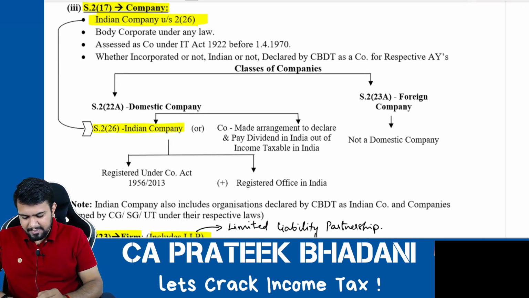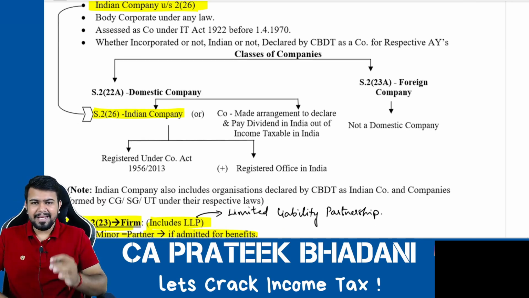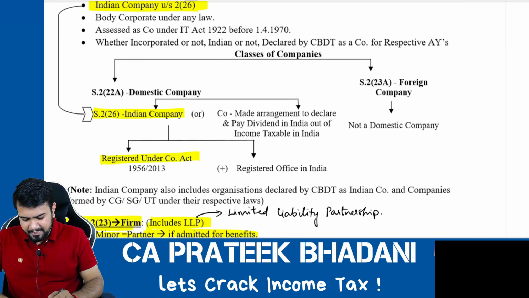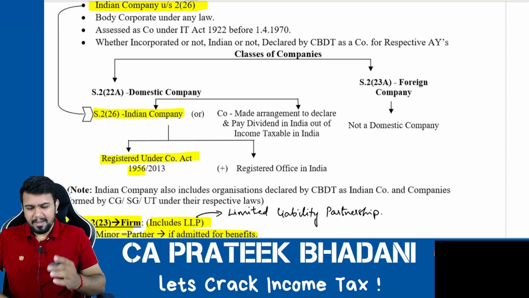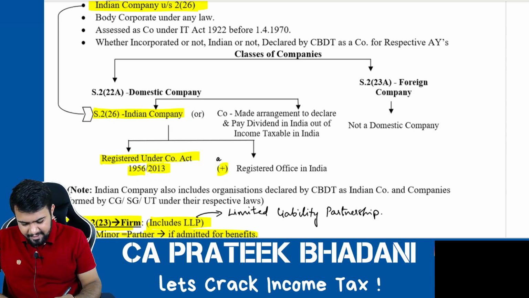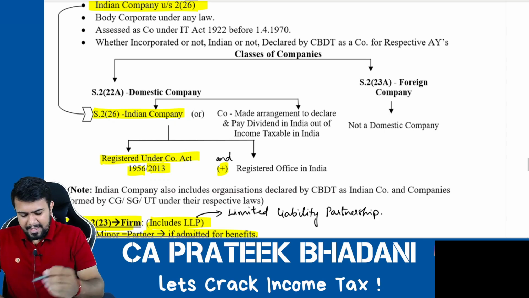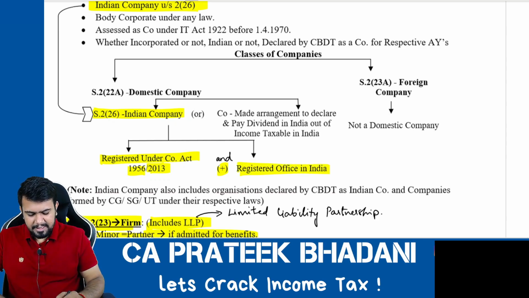Now what is Indian company? Let us see. Indian company is a company that is registered under Companies Act 1956 or Companies Act 2013, and this plus means what? Plus means and. So wherever I have used plus in my notes, you understand it as and. And it has a registered office in India.